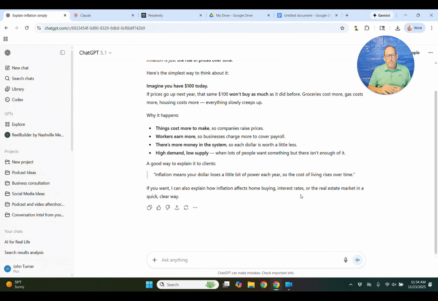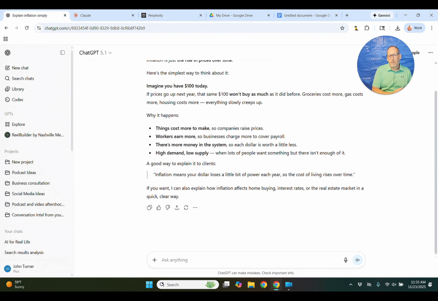We talked about last time the importance of always logging in whenever you're using AI, because it learns you. It learns the questions you want. It learns the tone you want. There are ways you can put information in and say, I want my outputs to look like this on a regular basis. We'll get into that in another episode. But I wanted to point out that it does have that memory. If you're an accountant, it may slant it that way. Or if you're a homemaker, it may talk about why groceries are higher and your home electricity is higher. So just keep that in mind. But this is the output ChatGPT gave me.